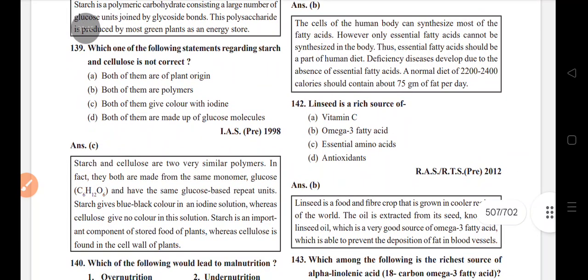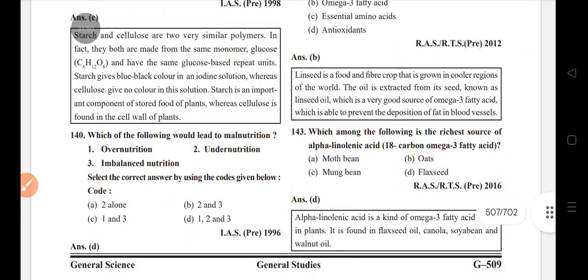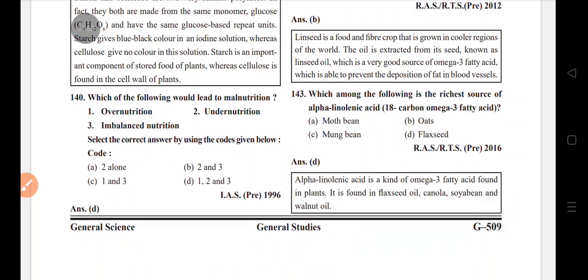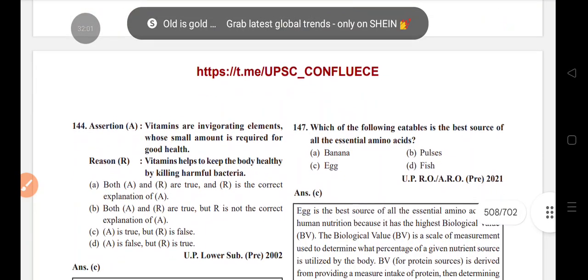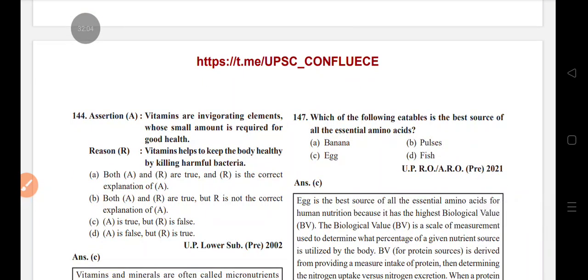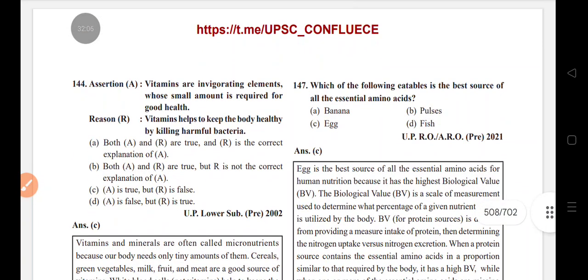Linseed is a rich source of omega-3 fatty acid. Which one of the following is the richest source of alpha-linolenic acid? Flaxseed. Vitamins are vital elements of which a small amount is required for good health. Vitamins help to keep the body healthy by fighting harmful bacteria.